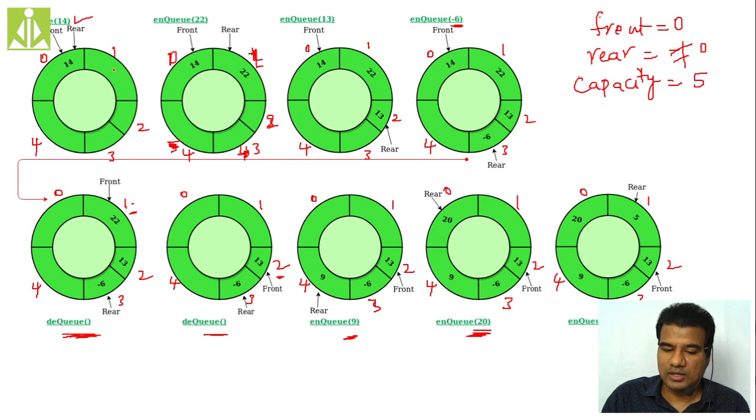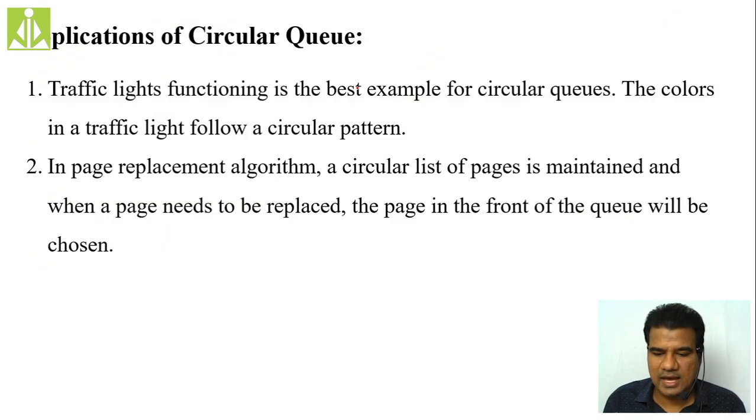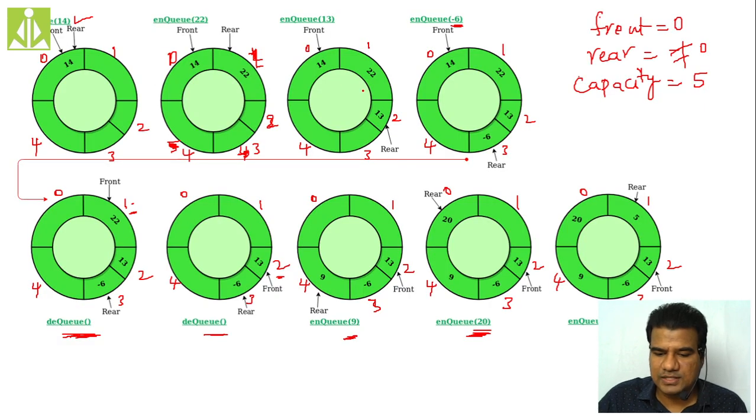That is the 0th location as the first location. These two locations are empty, as you can see over here.